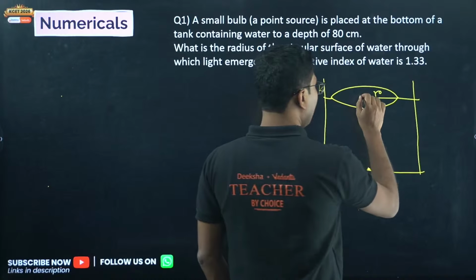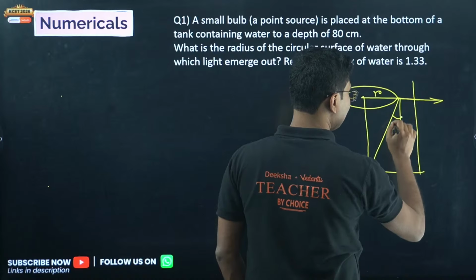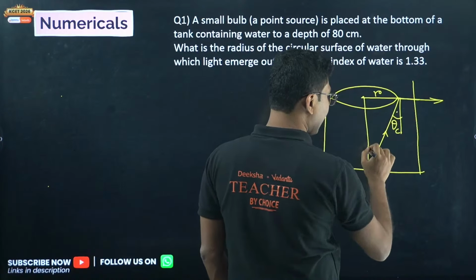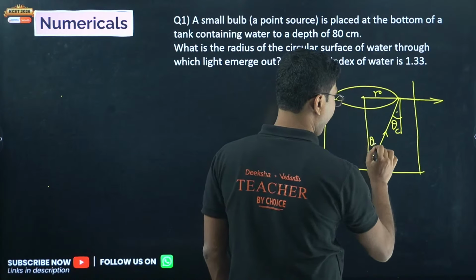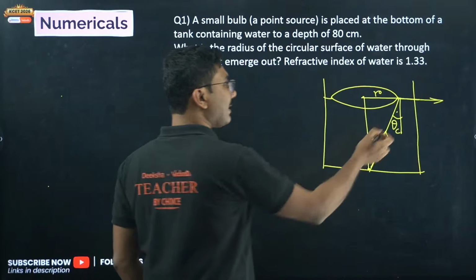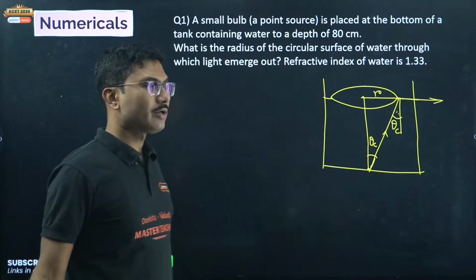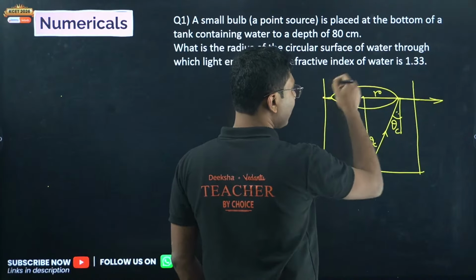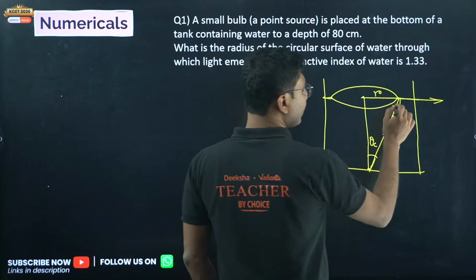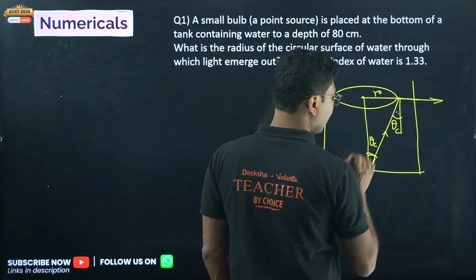Now we know for sure that at this point this is falling like this. So that means this angle is critical angle. And if this angle is critical angle, then this is an alternate angle, so this angle will also be critical angle. This is just geometry. Only thing you have to understand is this angle is critical angle, because any other ray will come back to the tank and will not contribute towards the circle. So the circular pattern that you observe on the top of the tank is because of the total internal reflection. This is the only thing that you have to understand. Remaining thing is mostly geometry. So this angle is theta c.